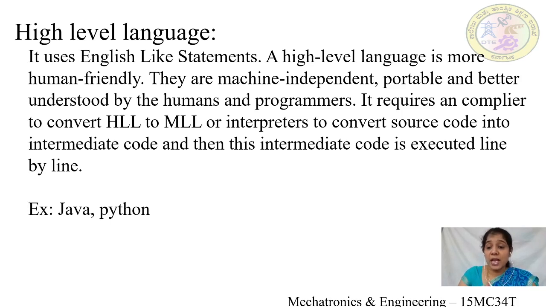executed line by line. So the major difference between compilers and interpreters is that a compiler executes the program at a single stretch. That is, it converts the high level language directly into machine level language. But in case of an interpreter, it converts the high level language into machine level language line by line.